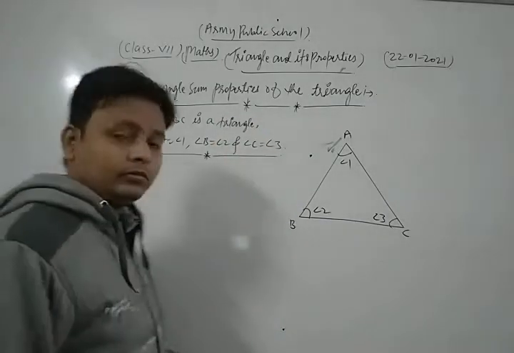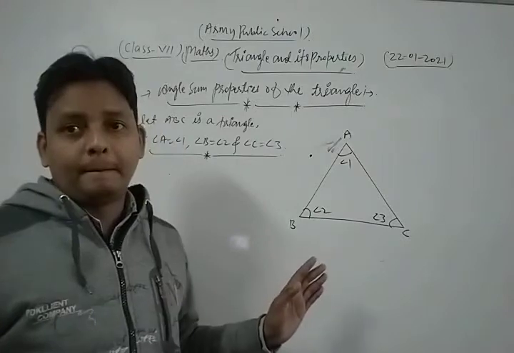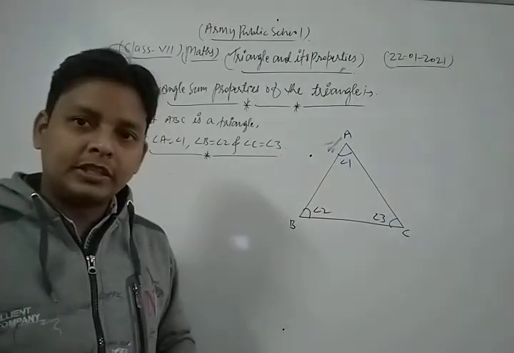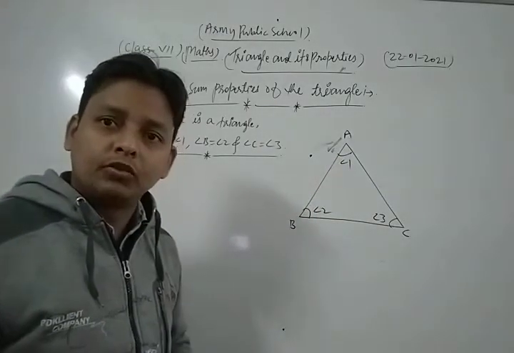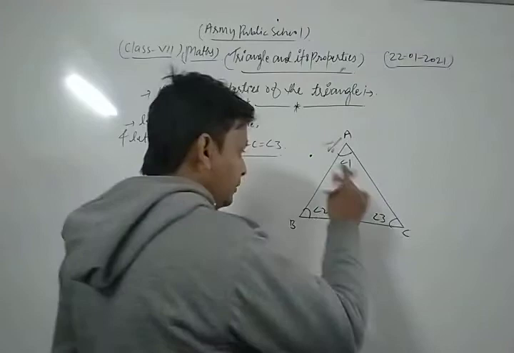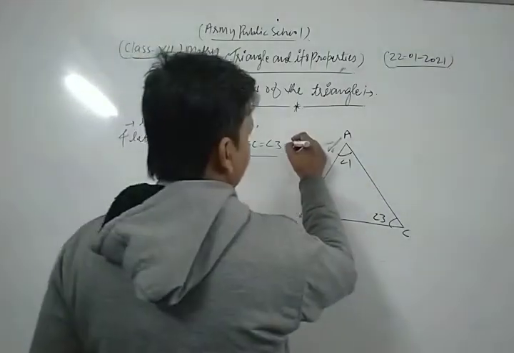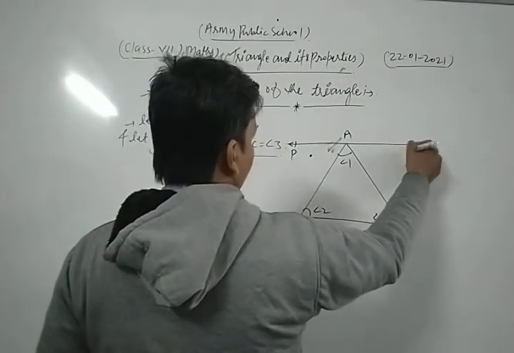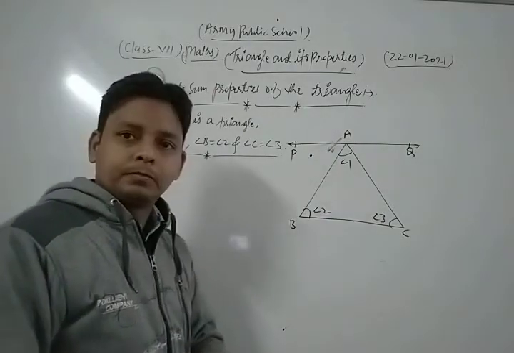Now we have to do some construction in the triangle. We have to prove that the sum of all interior angles of a triangle is 180 degrees. In proving that result, first of all we draw a line PQ which is parallel to BC.